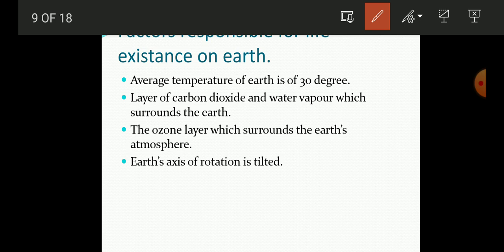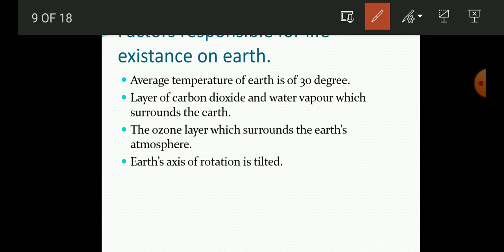What does carbon dioxide do for us? It will trap the sunlight and keep it. In that way, it will absorb the sun's energy and provide warmth to our surroundings. So trapping of sunlight is done by carbon dioxide. And if carbon dioxide is not there, then the sun's energy is not absorbed on earth, and this is hazardous to us.